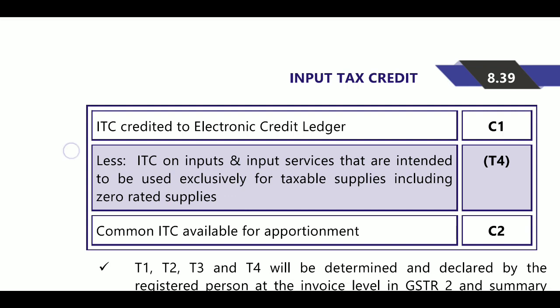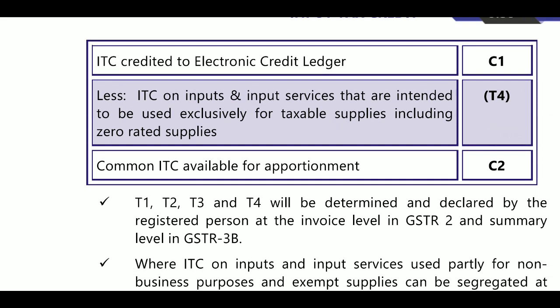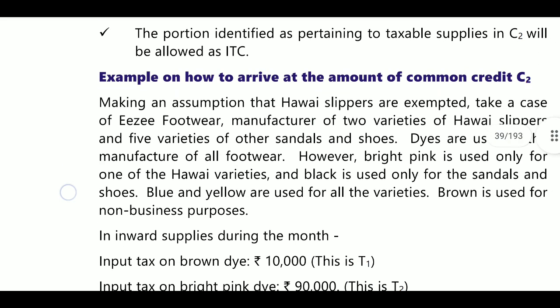From this, T4 will be deducted. What is meant by T4? It is the credit attributable to inputs or input services intended to be used exclusively for taxable supplies, including zero rated supplies. It will be deducted. Next, it is related to common ITC available for apportionment. Then we will reach the common credit.